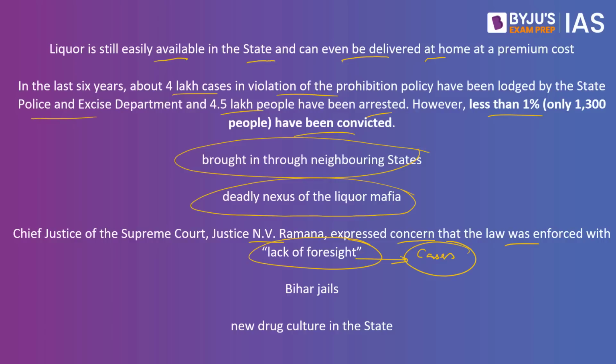In fact, another bench of the Supreme Court, where Justice Sanjay and M.M. Sundaresh were hearing the bail in liquor cases, also went on to slam the Bihar government for enforcing the prohibition law without upgrading the judicial infrastructure. So without giving more judges, special courts for this particular entity, if you go about coming up with a prohibition law, there will be a lot of cases that will be filed in the judiciary, and this is wastage of the judicial time, said the Supreme Court of India.